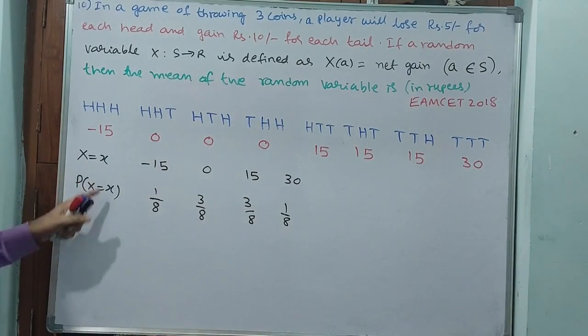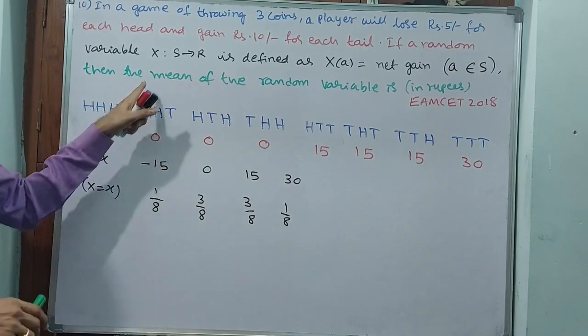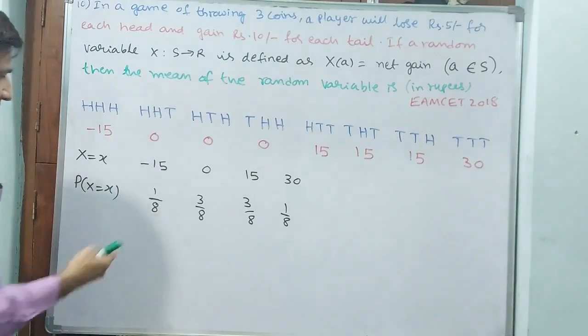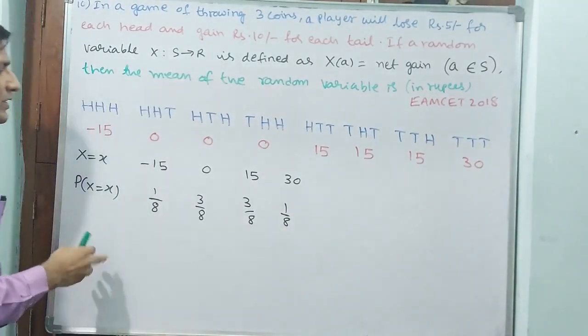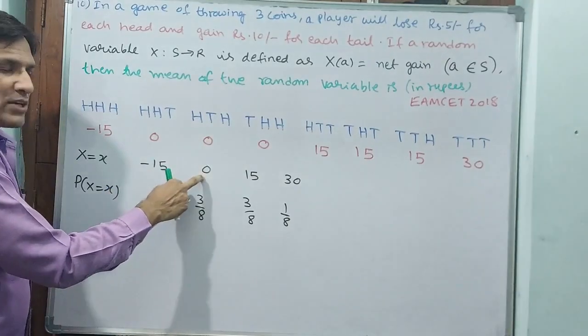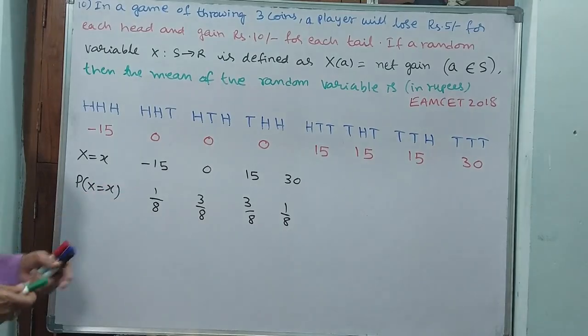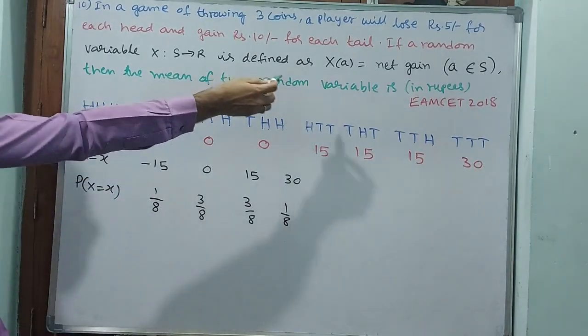Now you have got x and you have got P of x. They are asking in terms of rupees. Minus 15 means loss in rupees, 0 means no loss, no gain, and 15 rupees gain, 30 rupees gain. Each value is multiplied by its probability. Let us do the mean.